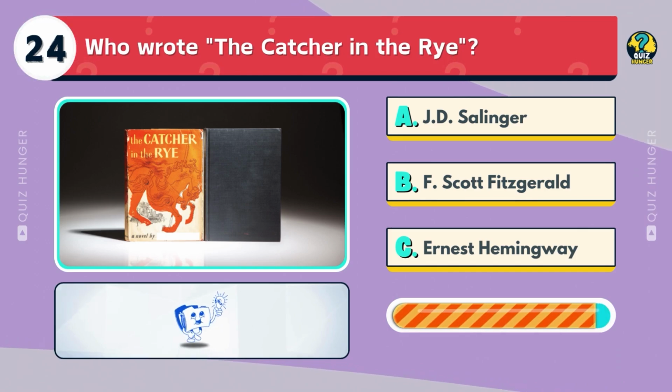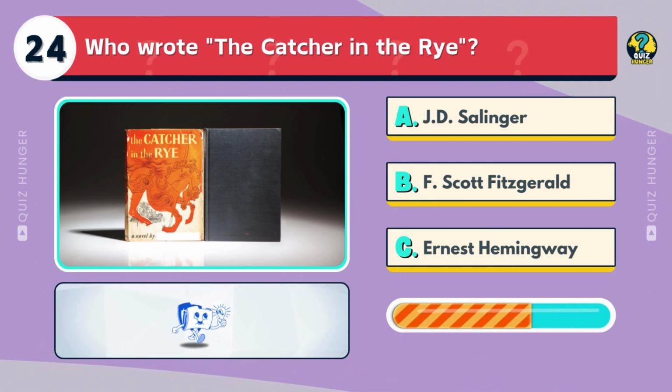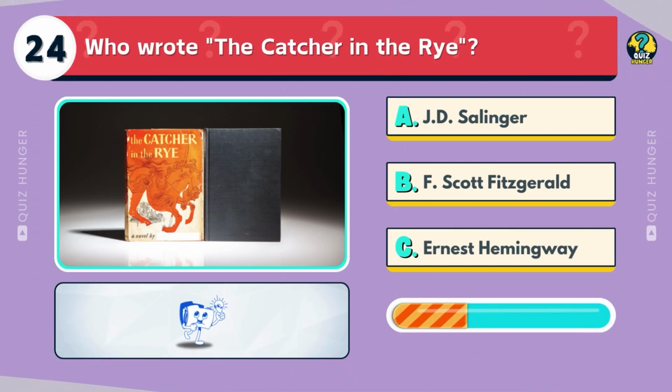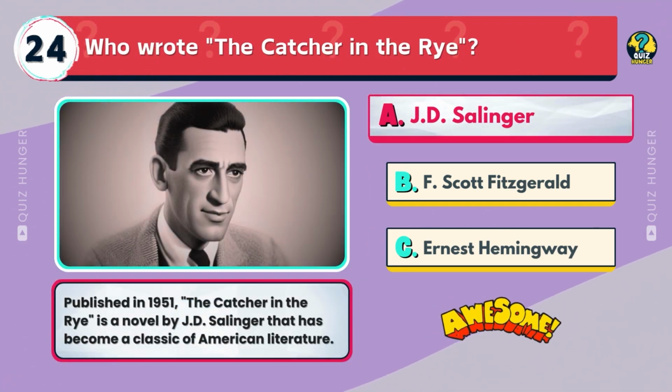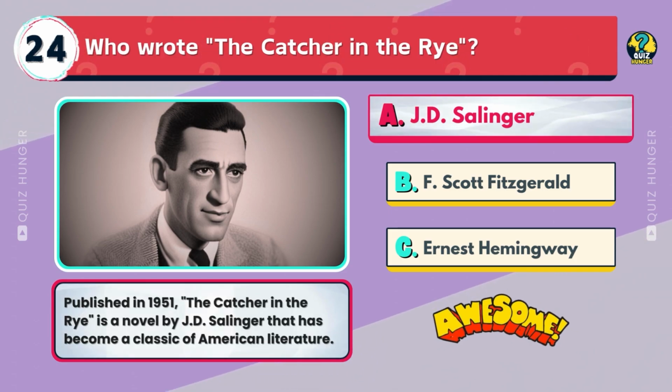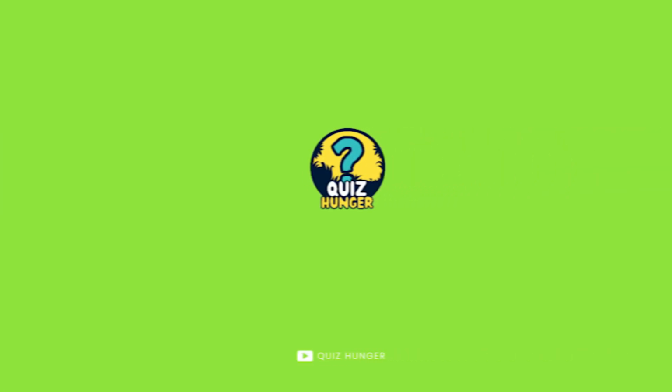Who wrote The Catcher in the Rye? J.D. Salinger, F. Scott Fitzgerald, or Ernest Hemingway? Published in 1951, The Catcher in the Rye is a novel by J.D. Salinger that has become a classic of American literature.